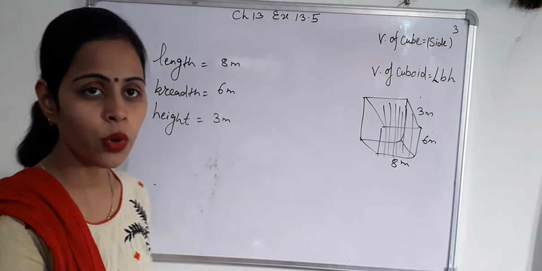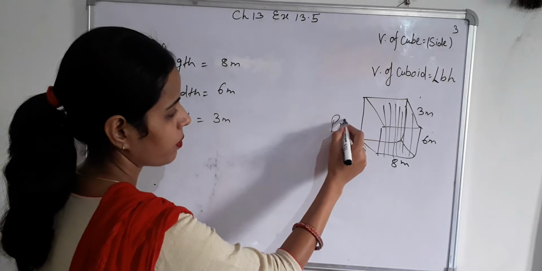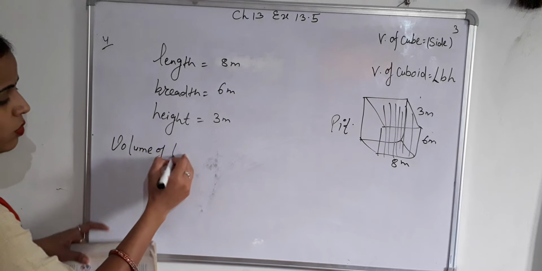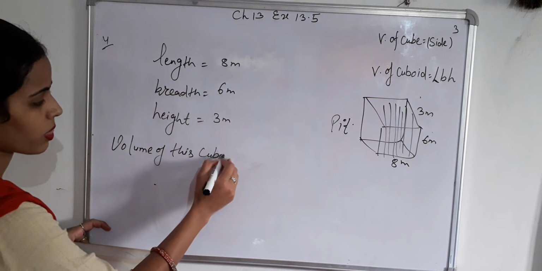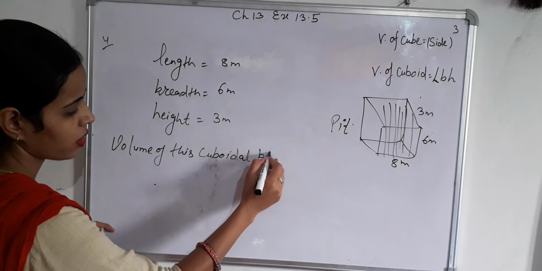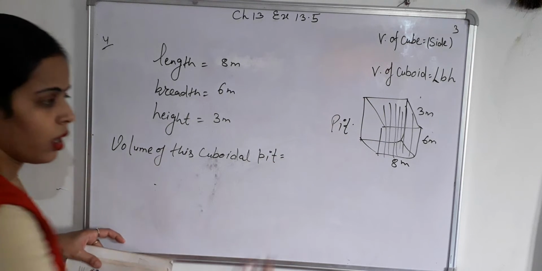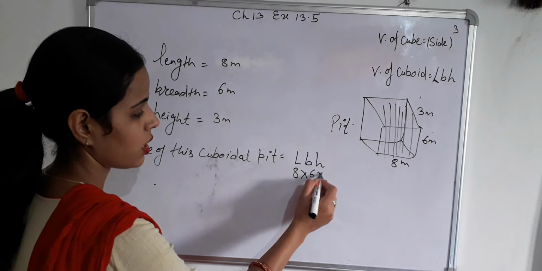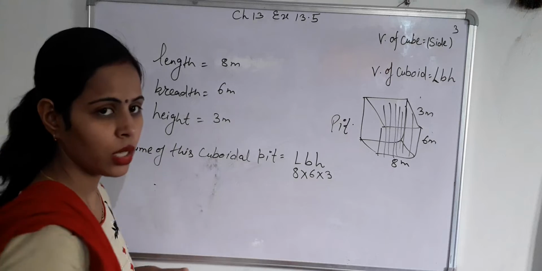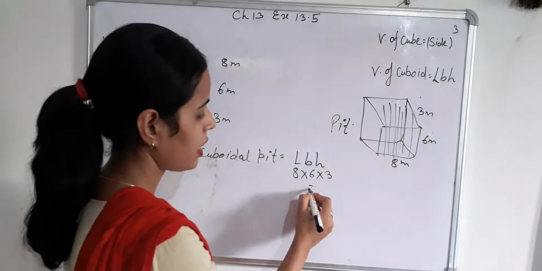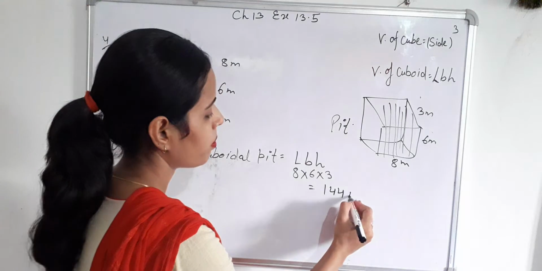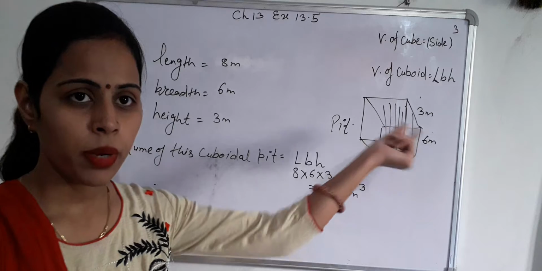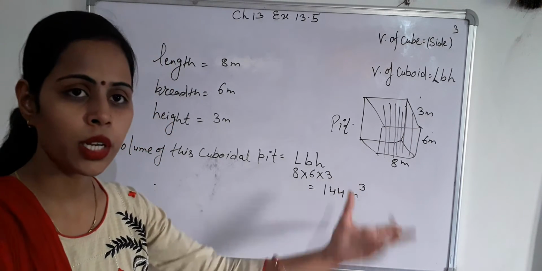Volume of this cuboidal pit equals L into B into H, which is 8 into 6 into 3. 6 into 3 is 18, and 18 into 8 equals 144 meter cube. So the capacity or volume of this pit equals 144 meter cube.